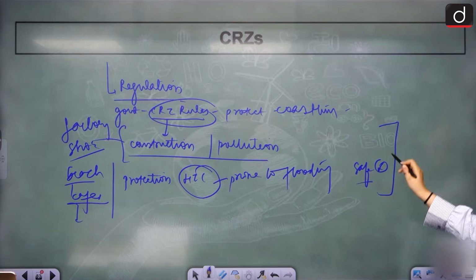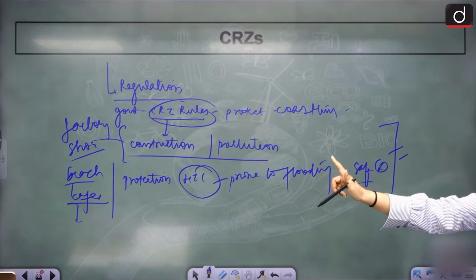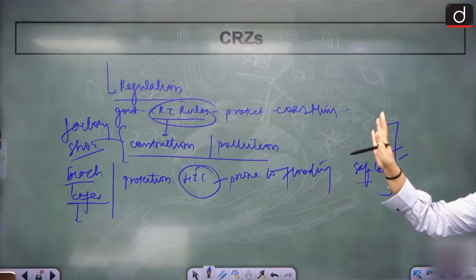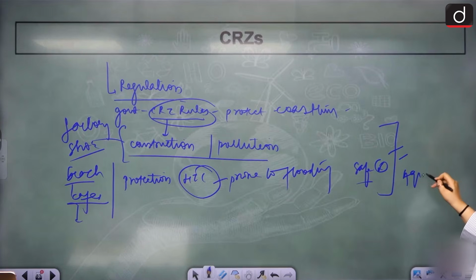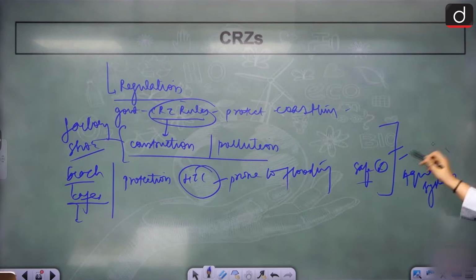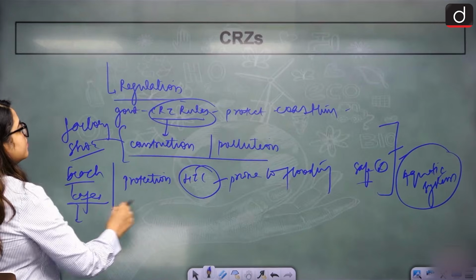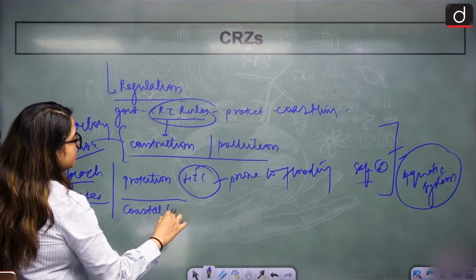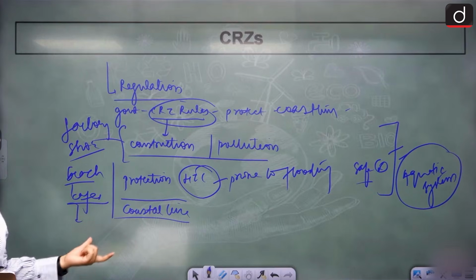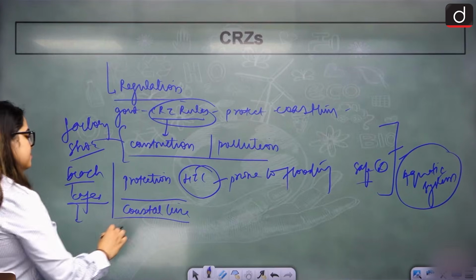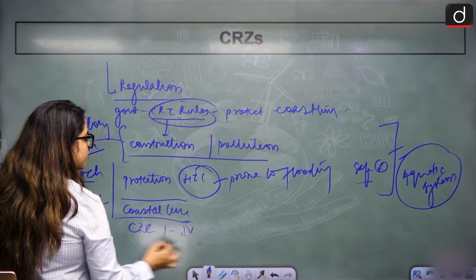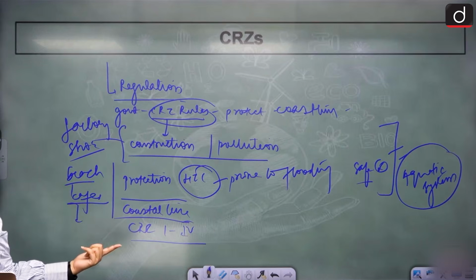So for regulating all this, to make sure the environment is protected, humans are protected, illegal constructions are not happening, we are not exploiting the area, and the aquatic system is also protected, the government has come up with CRZ rules. Under the CRZ rules, the government has divided the entire Indian coastal zone into various categories. We have 4 CRZs, CRZ 1 to 4, under which different areas are regulated in different conditions.